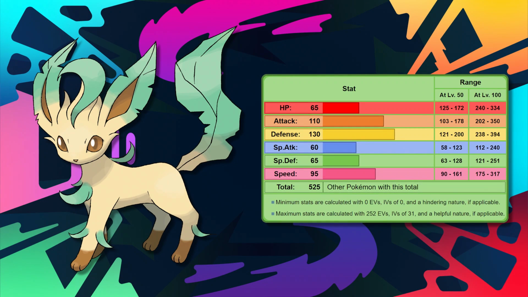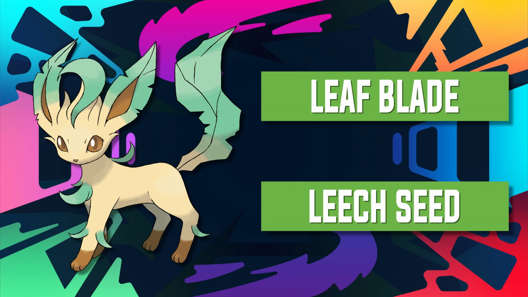In a competitive sense, Leafeon is definitely one of the evolutions that strays closer to the physical side than not. Its defense stat is 130, and its attack stat is 110. That second one sort of going against the fact that it is essentially a pacifist. Leafeon can make great use of Leaf Blade and Leech Seed to be a bit of a bulky physical attacker, and that makes it one of the more interesting evolutions in competitive play, at least prior to the 8th generation.